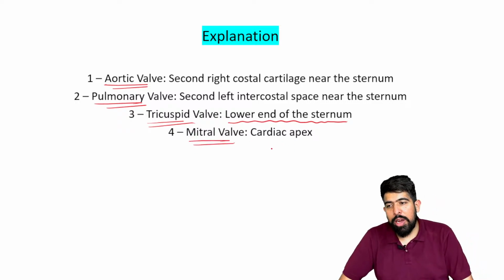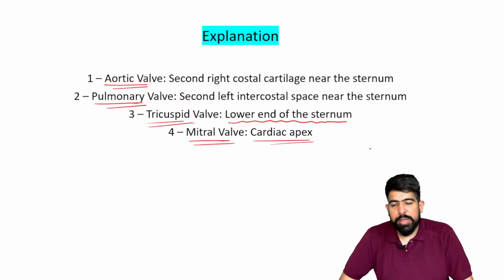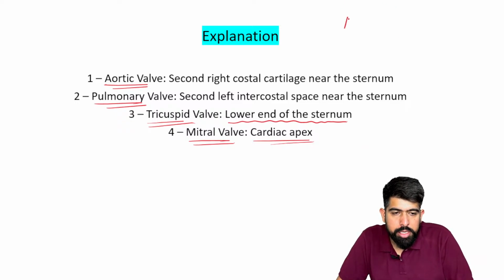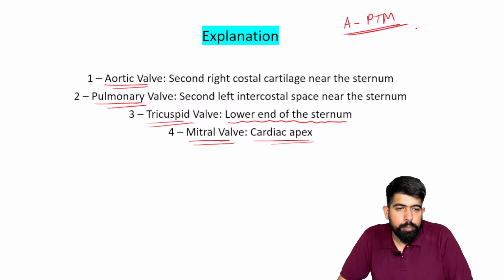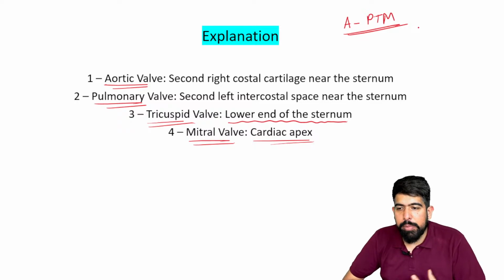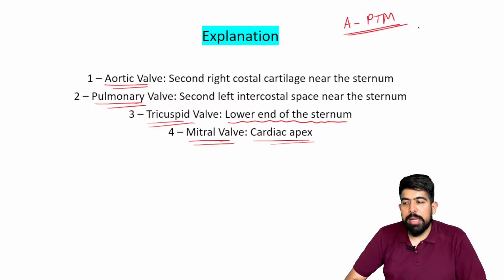As I already told you, how do we identify between them? We identify with the cardiac apex, because at the cardiac apex we have the mitral valve. And now, how to remember this? Of course, this will be your APTM. Or you can also expand it as "All Physicians Take Money." This will be the mnemonic for you.